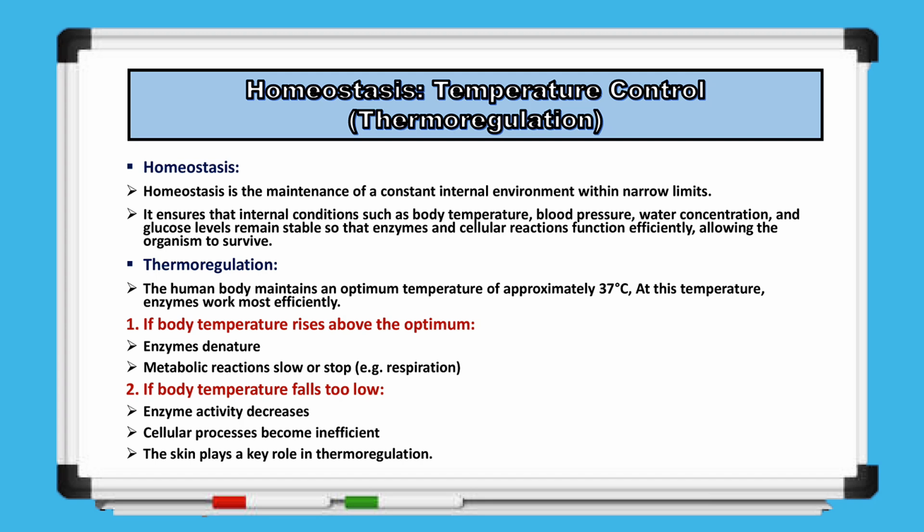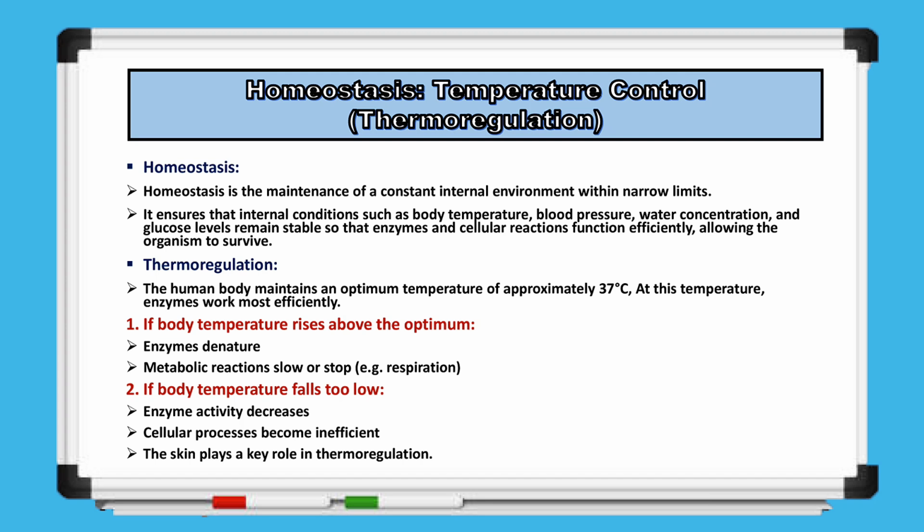Homeostasis is the body's ability to maintain a stable internal environment within narrow limits. It ensures that essential conditions, such as body temperature, blood pressure, water balance, and glucose levels, remain constant. This stability allows enzymes and other cellular processes to work efficiently, which is vital for the survival and proper functioning of the organism. Thermoregulation is the aspect of homeostasis that specifically regulates body temperature, keeping it around an optimal 37 degrees Celsius. At this temperature, enzymes operate at their highest efficiency, allowing normal metabolic processes to occur smoothly.